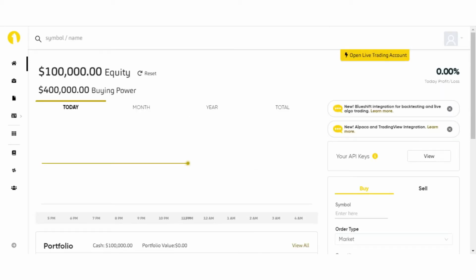One thing you have to remember is that the money given by Alpaca in our trading account is virtual money, and we do trading using a paper trading account because it is good to start with it, and I also don't want you to lose your hard-earned money. You can also trade using your real money when you are confident about it.